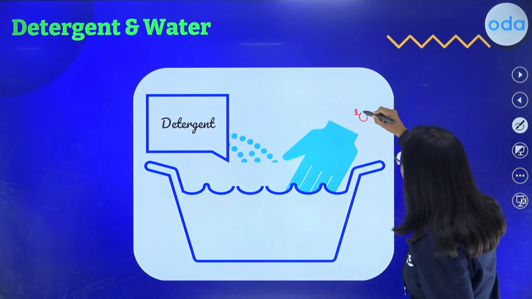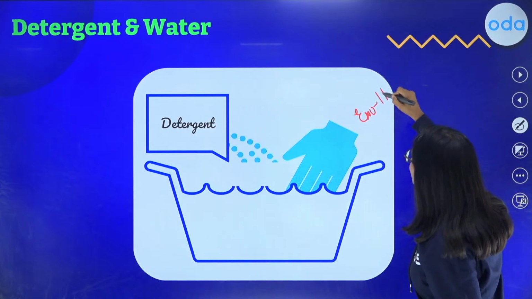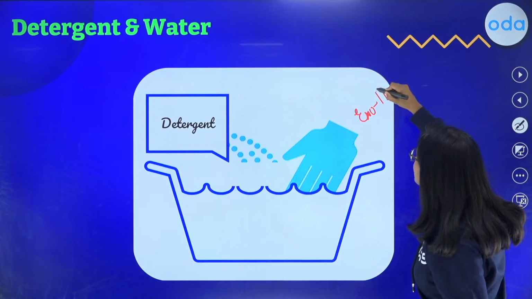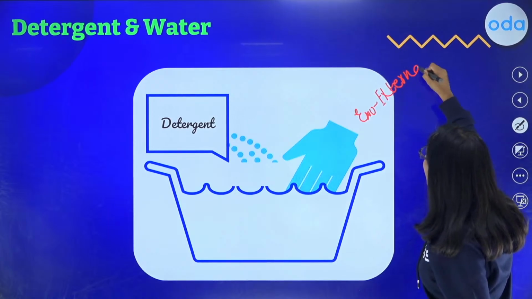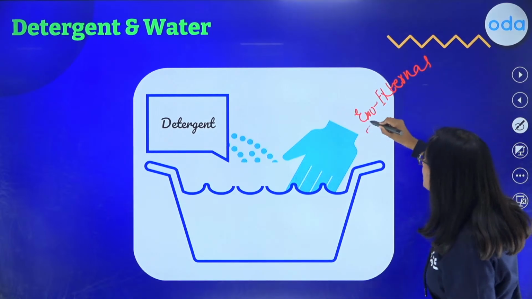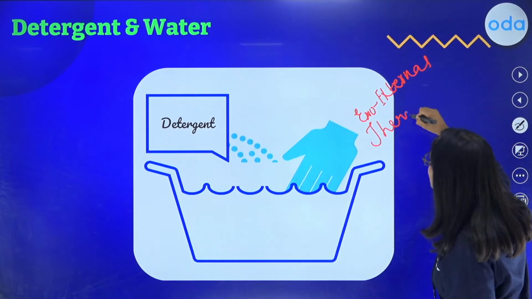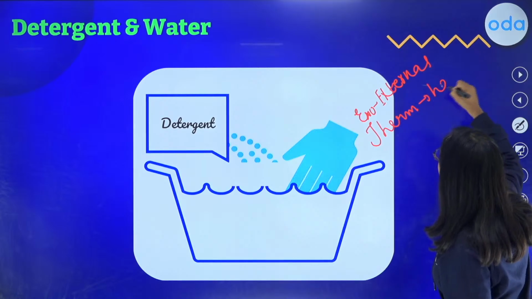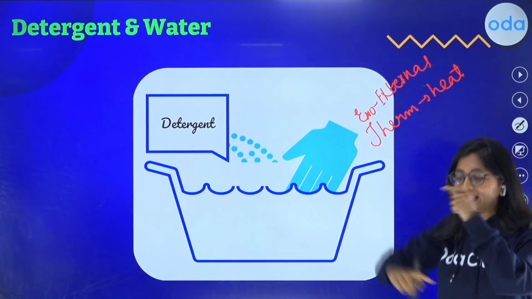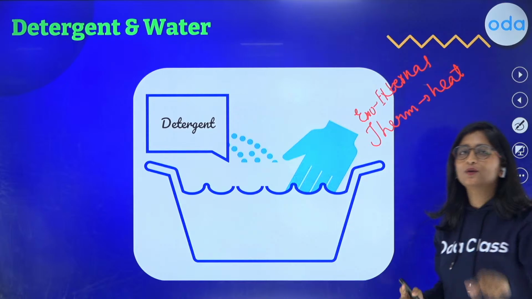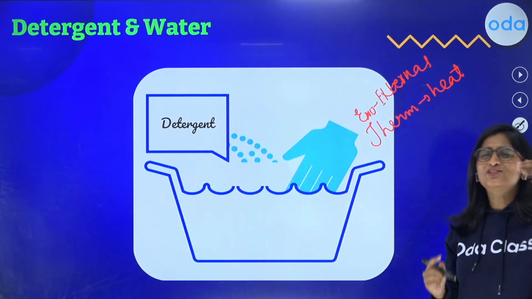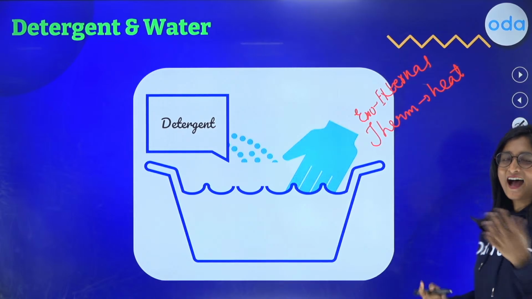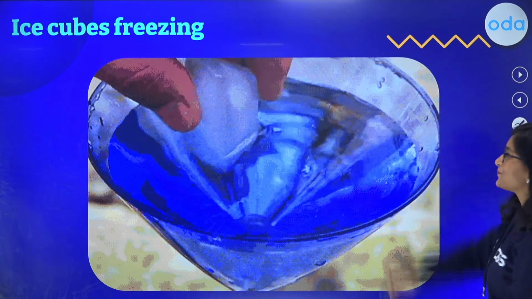Exo means external, and therm means heat. So when heat is being released externally, that is an exothermic reaction. You can try this right at your home, and it is not far away, right?